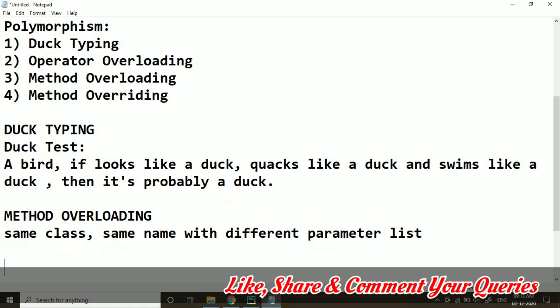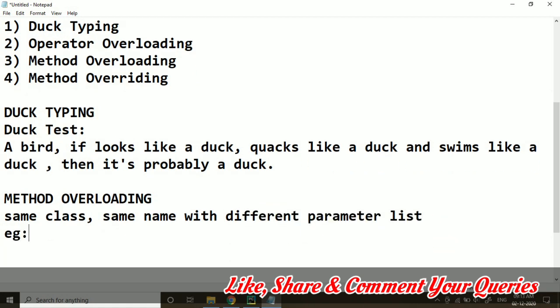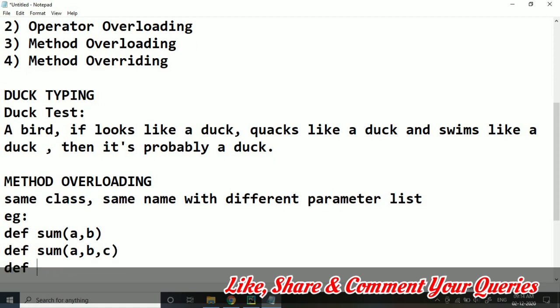Suppose I want to make an addition. I am just taking one example here. Suppose you have some method sum, and this sum method right now has two parameters. Now you want to add a sum with three parameters. Then you want to make the sum with four parameters, maybe with different data types. But in the case of Python, we do not have to worry about the data type when declaring these parameters. That's another thing.